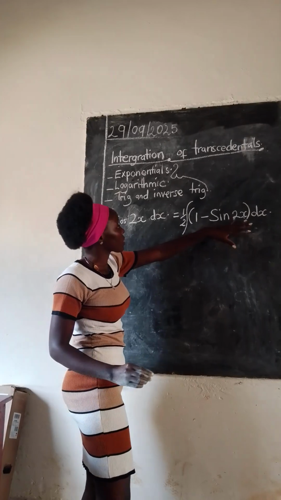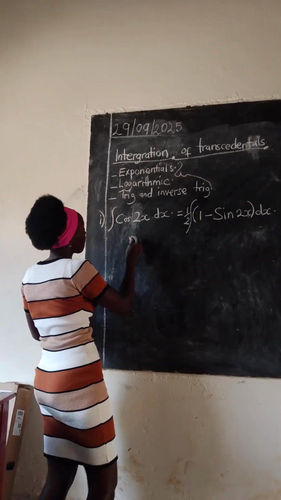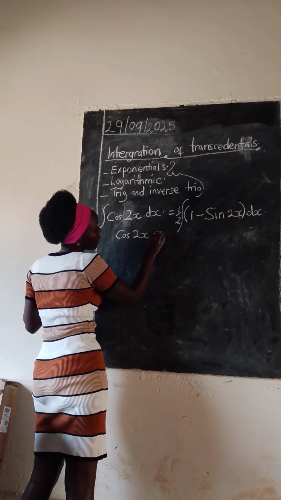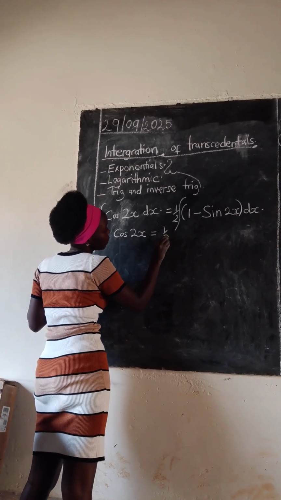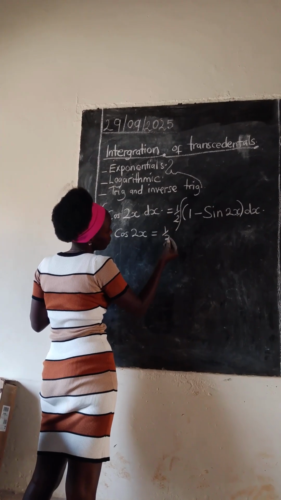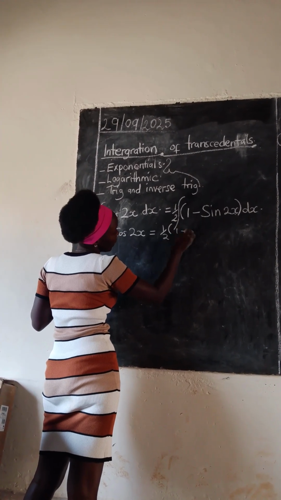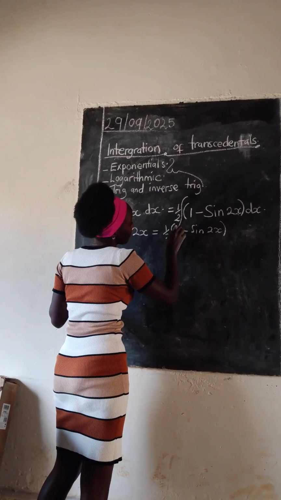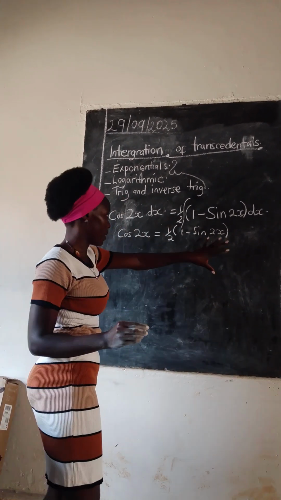Then we are going to ask ourselves where this comes from. Cos of 2x is the same as 1 over 2 into 1 minus sin of 2x. It's the same as that. That is it.